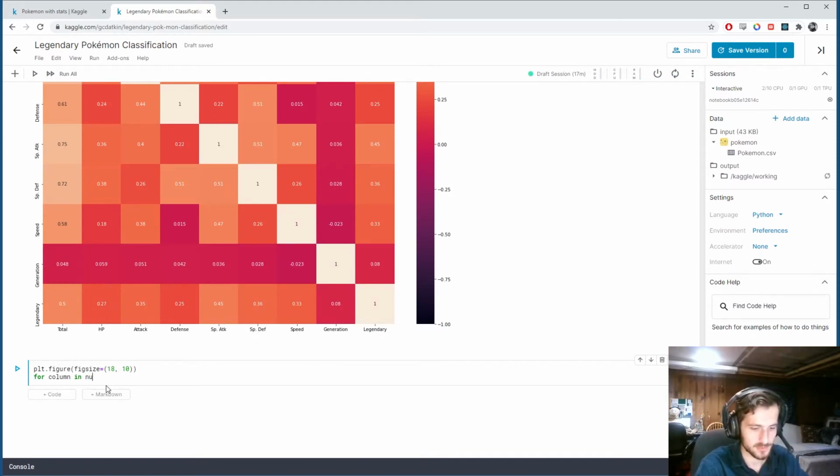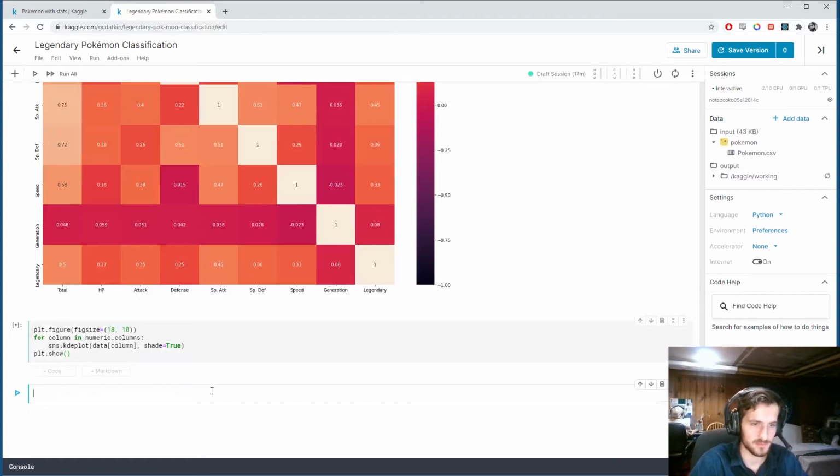So I'll do column in numeric columns. So for every numeric column, we're going to generate a KDE plot, kernel density estimate plot, of that particular column, and we're going to turn on shading, so it's just going to give it a nice little effect there. And plt.show.